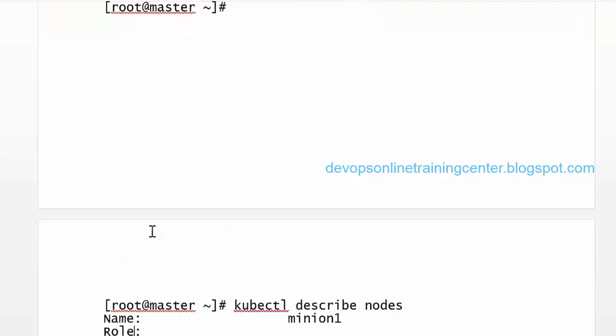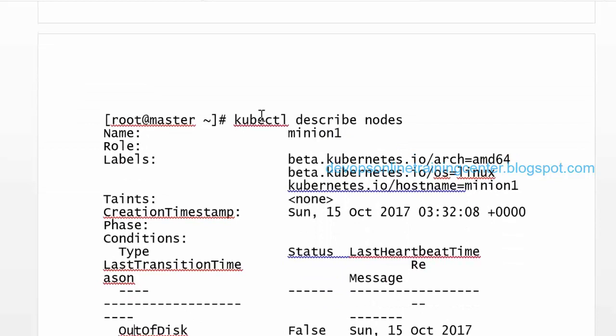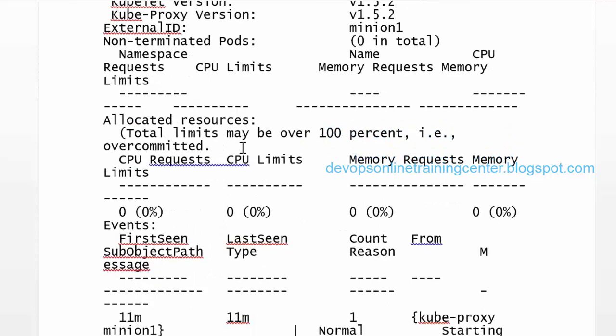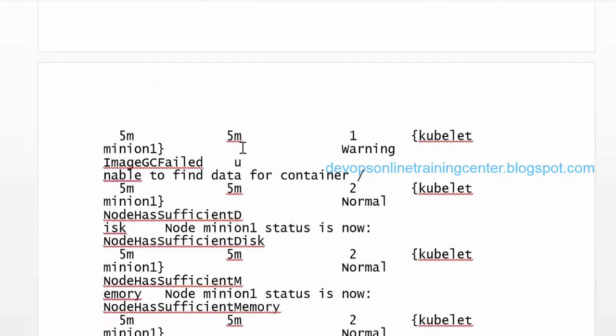So now we need to create the pod. So there are some commands to describe the nodes. I think that there is no limit. It's highly scalable. Kubernetes is highly scalable. Okay, so Google runs thousands of containers.